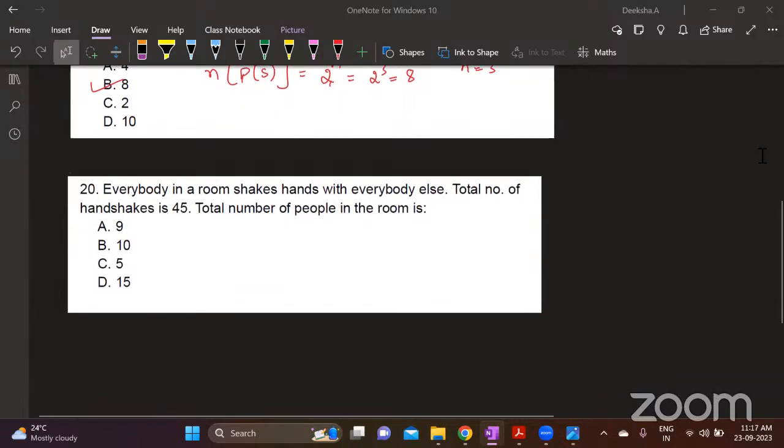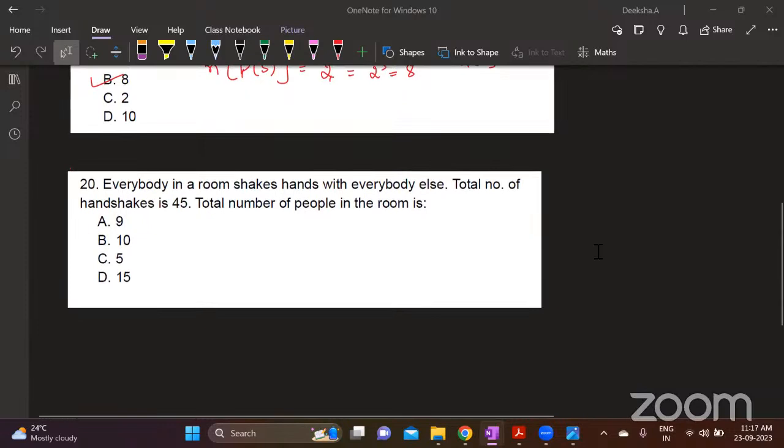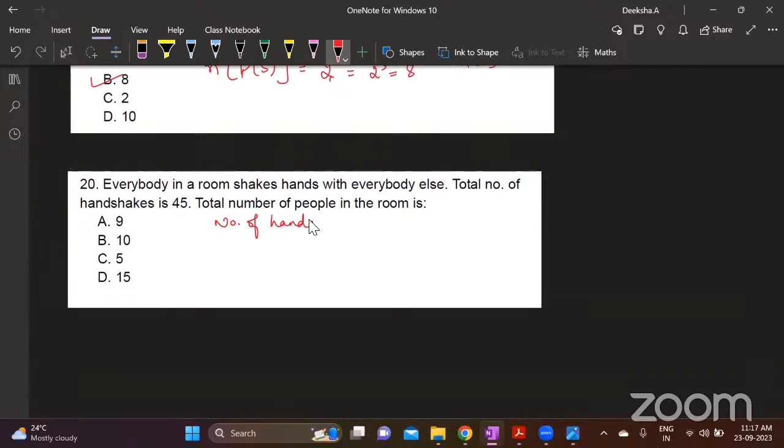Everybody in a room shakes hands with everybody else. Total number of handshakes is 45. Total number of people in the room? This is a combination based question. We also call it the handshake theorem. I have explained this also in the class. So here, number of handshakes is NC2, if you're using the combination concept.